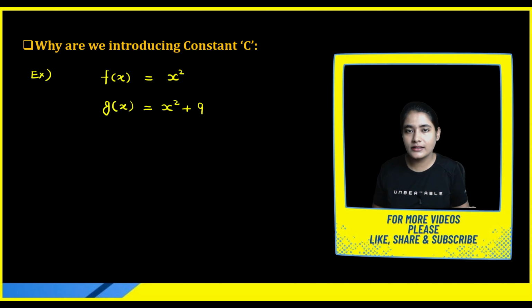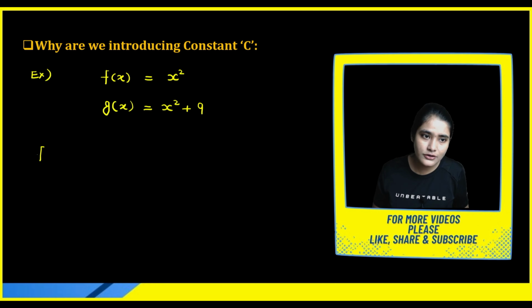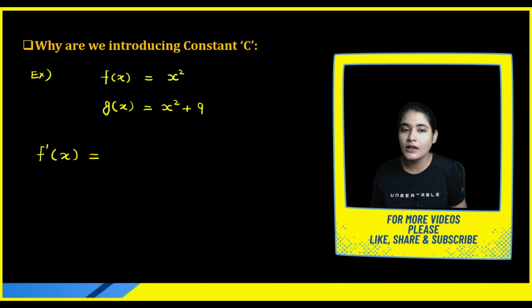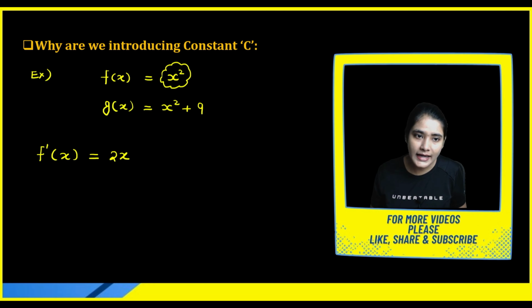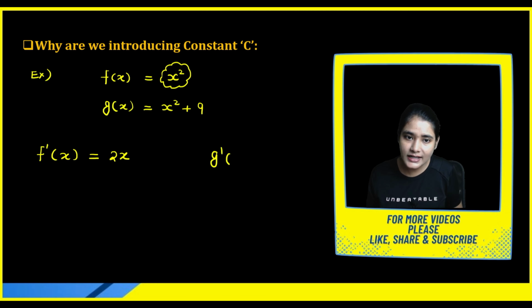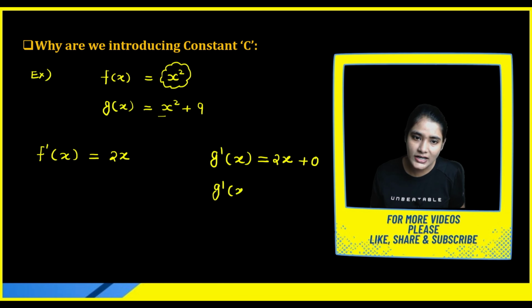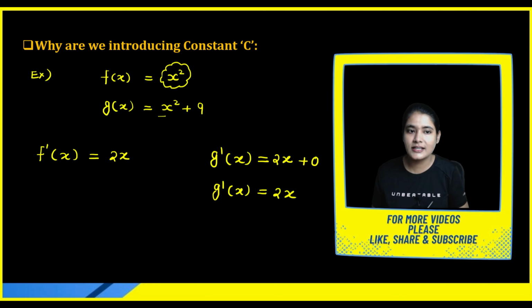We already know the concept of differentiation. Can I differentiate? Yes, definitely. What is the differentiation of f of x? F dash x, or f prime x, is the symbol of differentiation. X square differentiation will become 2x. And what is g of x? G dash x: x square differentiation again gives 2x, and the differentiation of 9 is 0. It means again you are getting g dash x equal to 2x.